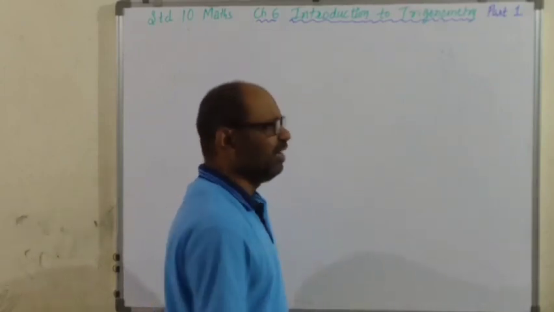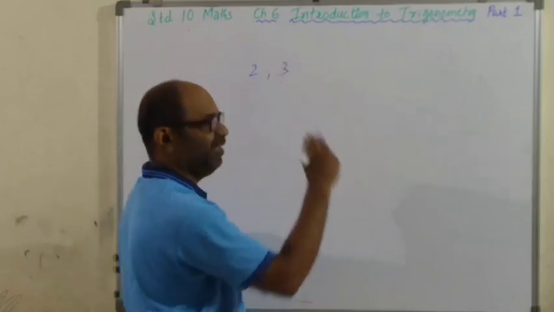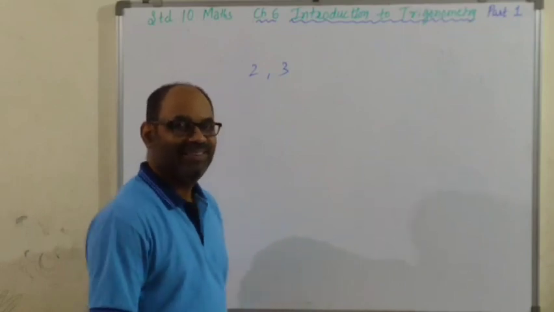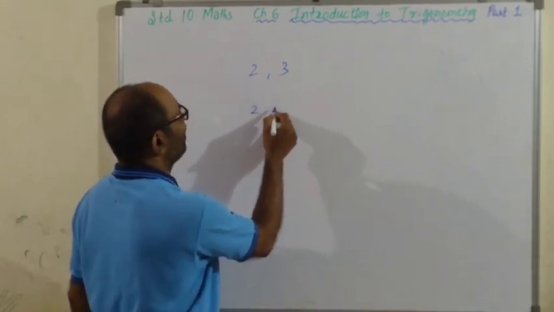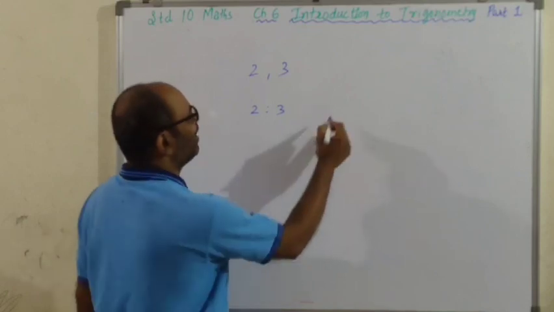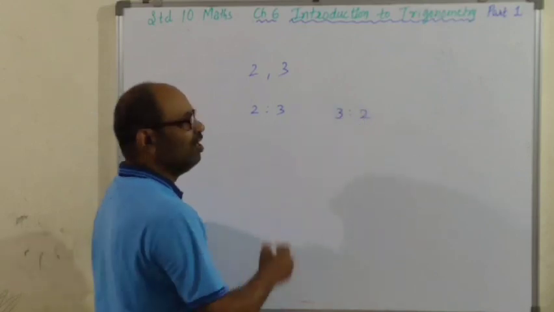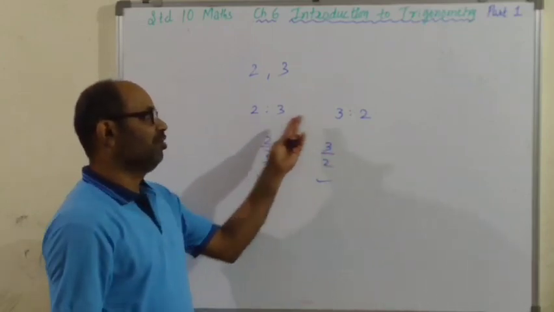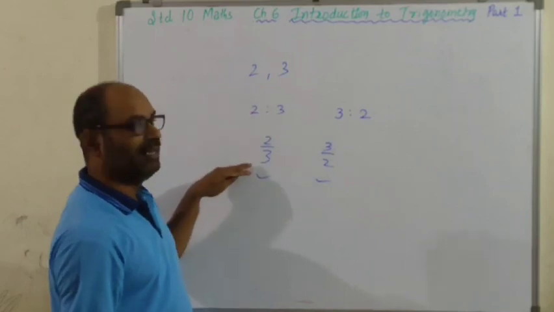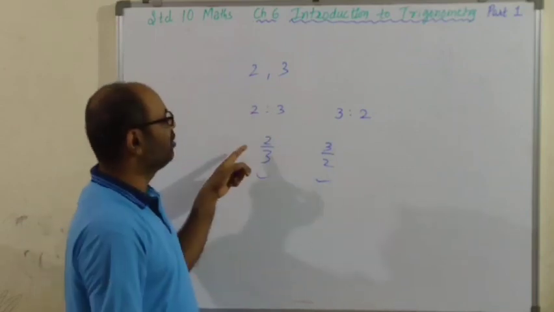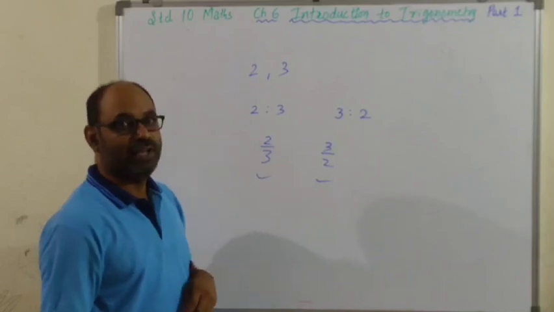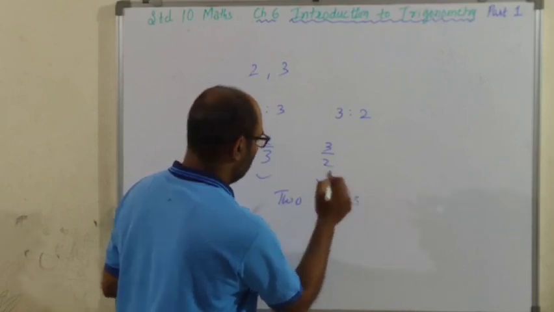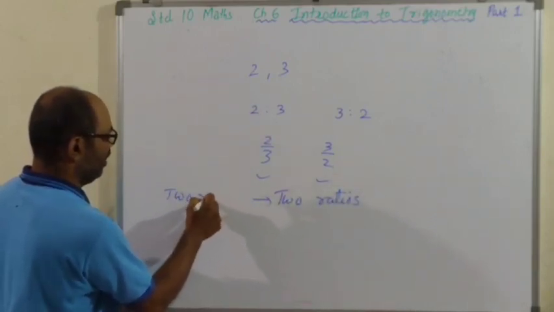समझिए, I take two real numbers, 2 and 3. सिर्फ दो real number लिए. How many ratios can be produced from it? First ratio, definitely 2:3. Second ratio, definitely 3:2. So either you can say 2/3 and 3/2. These are the two ratios. Ratio normally we write in this form, but same thing can be written in fractional form. Rational number form. So these are the two ratios.